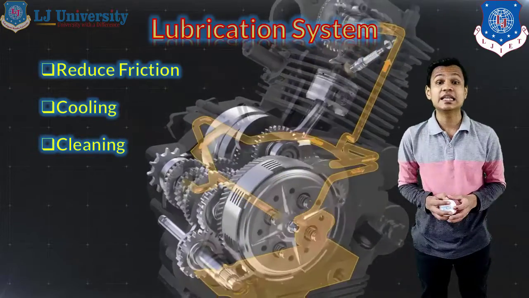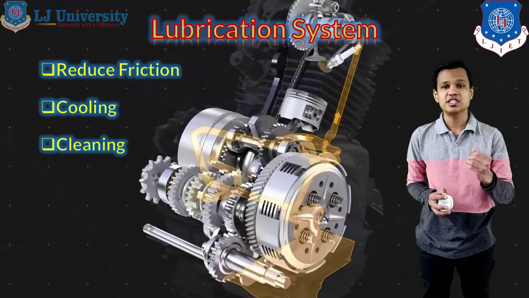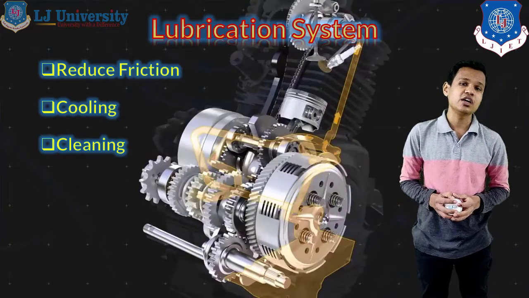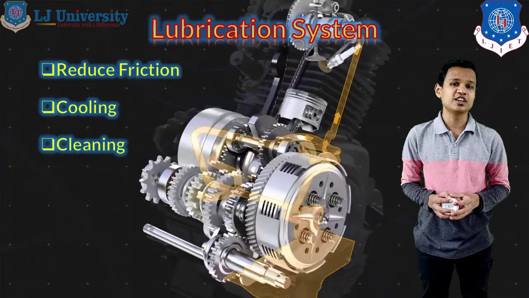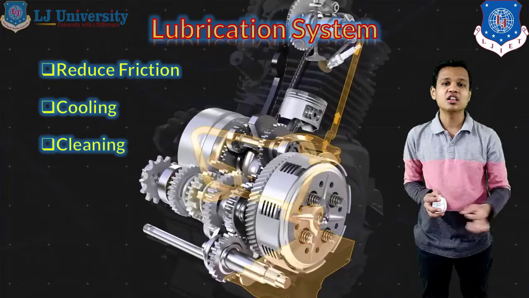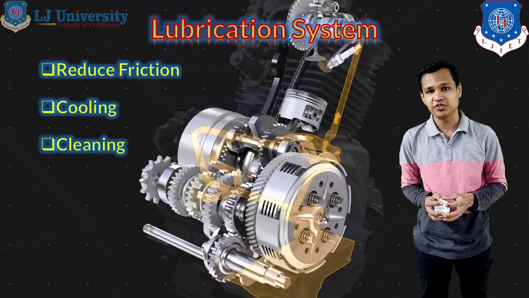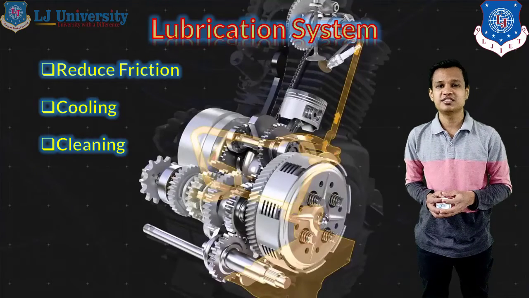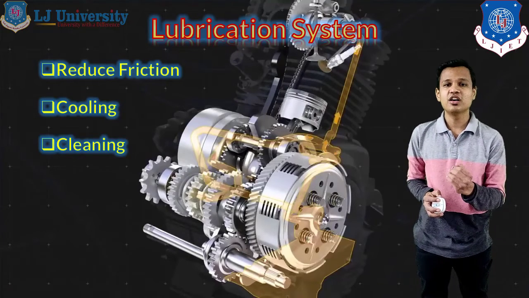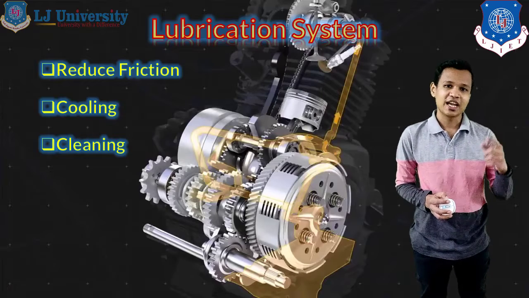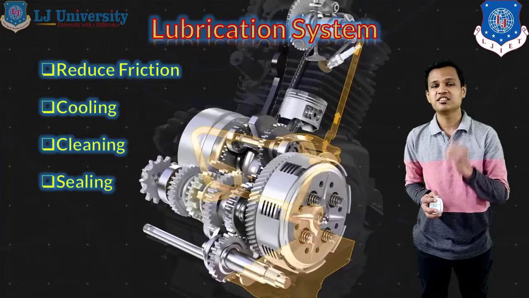Also the third one is the cleaning, right? The debris or the extra particles or the soot particles which are generated because of the burning of the fuel are cleaned with the help of the oil used in the lubrication system. It takes away all the impurities from the engine into the sump of the engine. With the sump, a strainer is used so that the debris will be removed from the oil and the new oil will be supplied. So this is how the cleaning of the lubrication system is done.